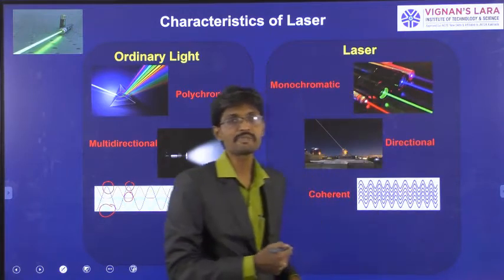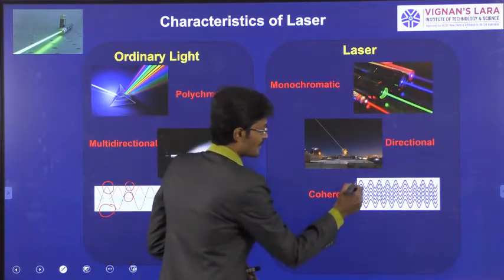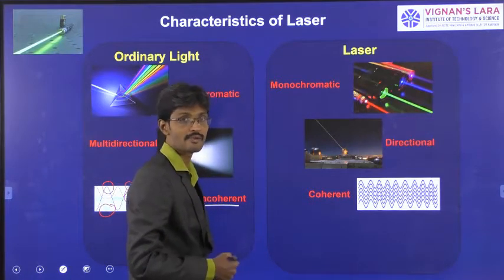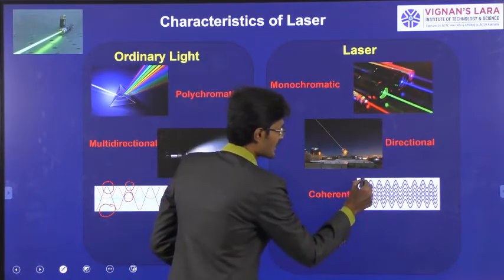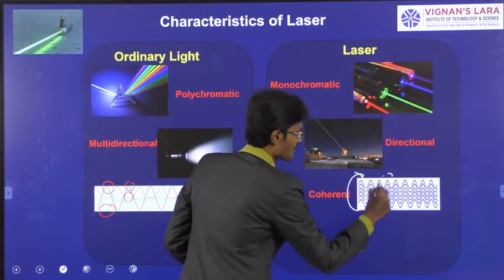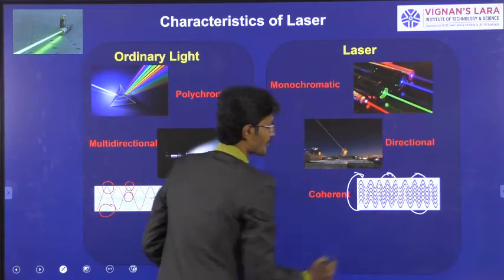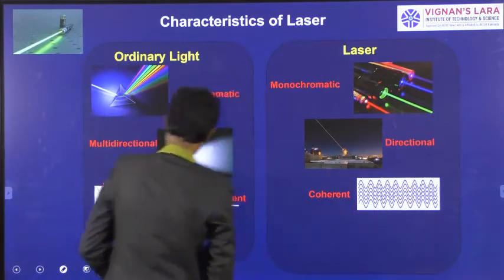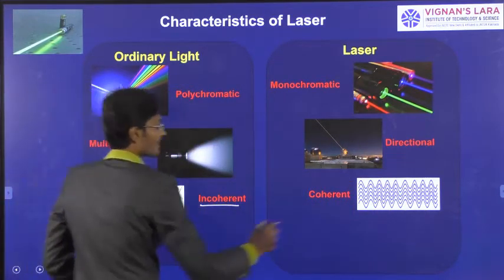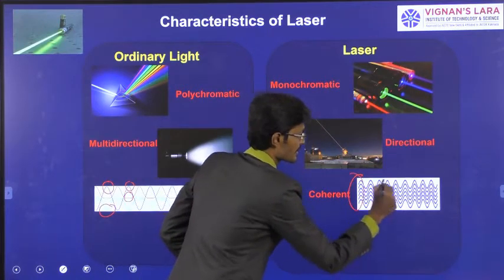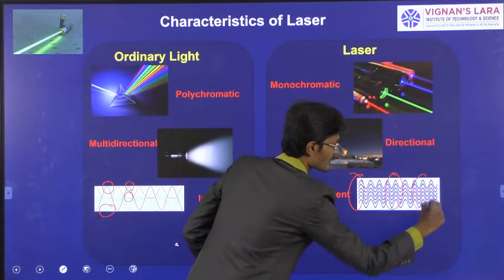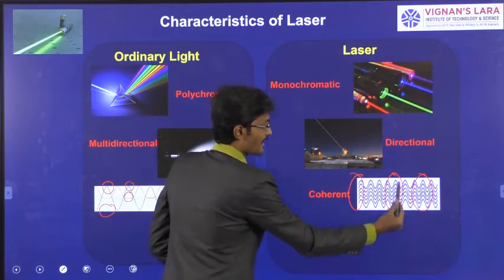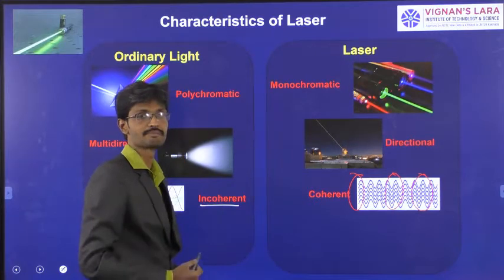Whereas if you observe the same characteristics in a laser, you can see these are a bunch of light waves, or a group of photons, which are emitted by the light source. If you see, all these are traveling in the same phase, same direction. You can see here, in this region or this region or this region, all the waves or photons are traveling in the same phase, same direction.